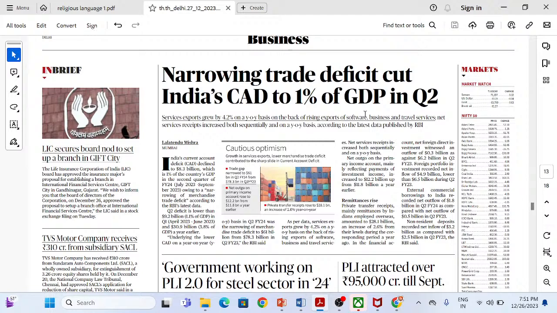नैरो दिस ट्रेड डेफिसिट. Now this is the point that we have to understand, and when we talk about current account deficit, then a current account deficit and capital account deficit basically are part of our balance of payments, right? So ये basic figures हैं, एक से आप डेटा चेक कर सकते हैं.